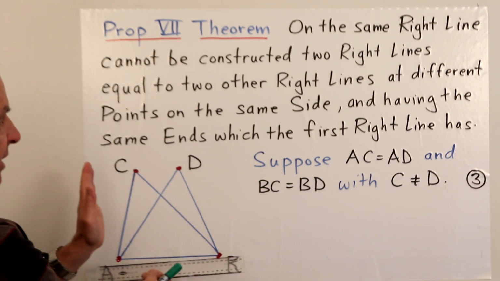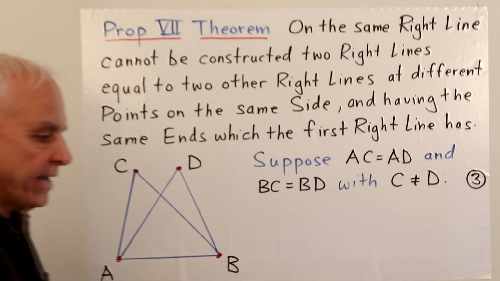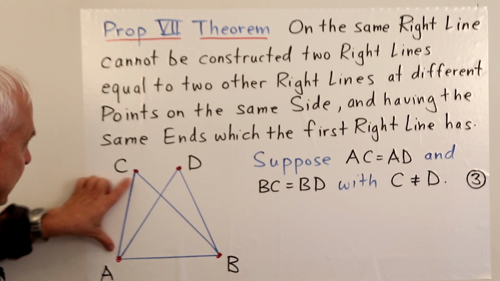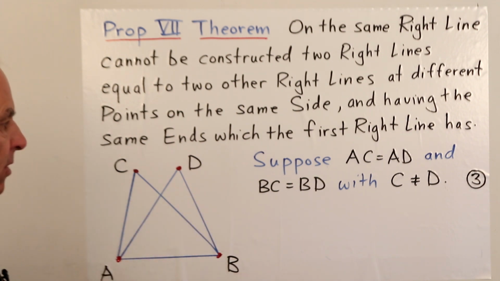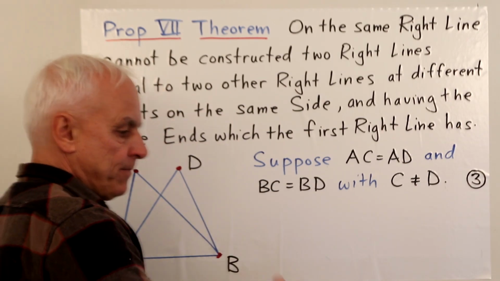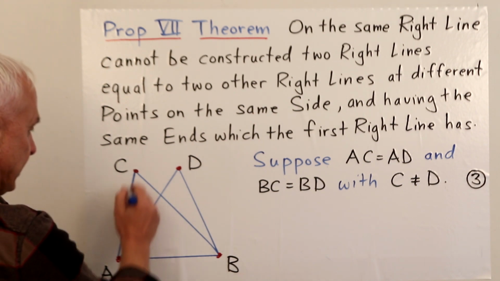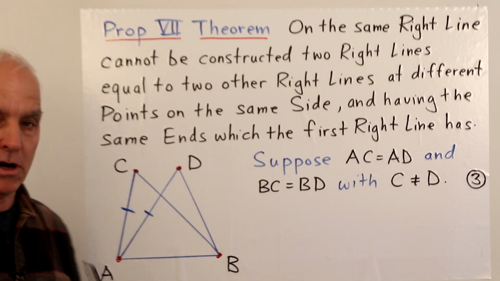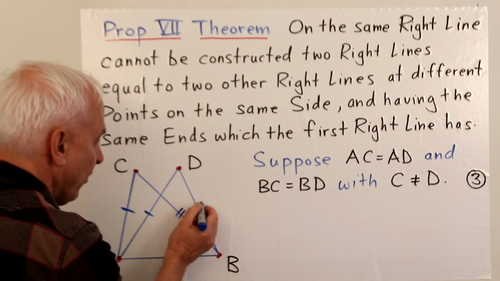That's one pair of right lines. And now there's another pair going to D, AD and BD. And he's saying that it's not possible for us to do this in such a way that AC and AD are equal and BC and BD are equal. So what we're going to do is suppose that AC equals AD. We could maybe denote that by putting some lines there. Those two segments are, we're going to assume, equal. And BC equals BD.